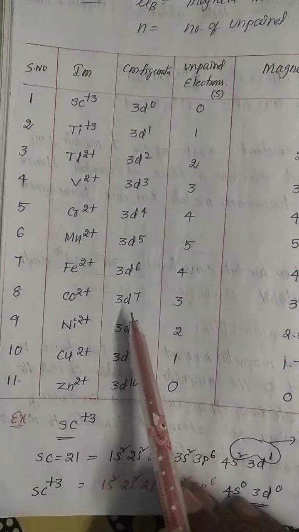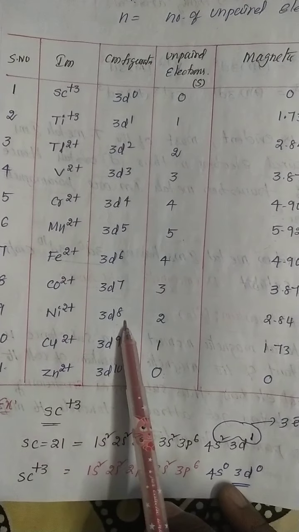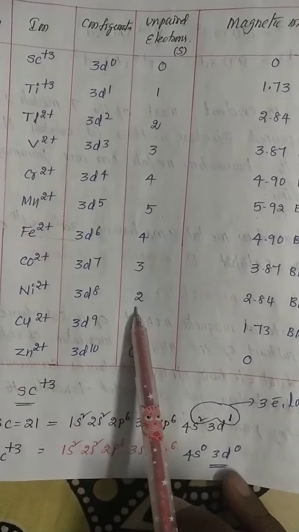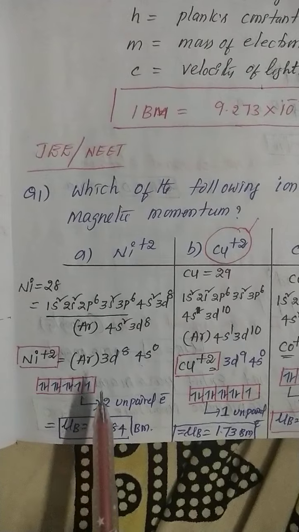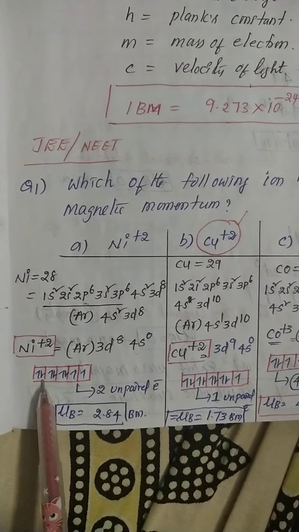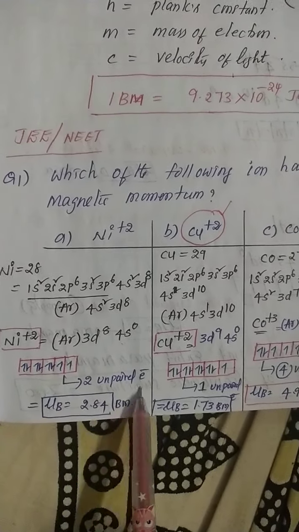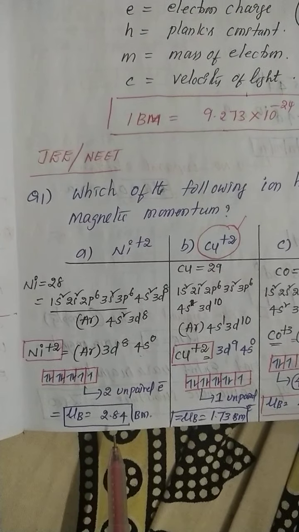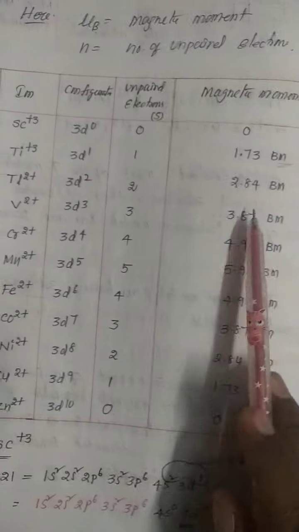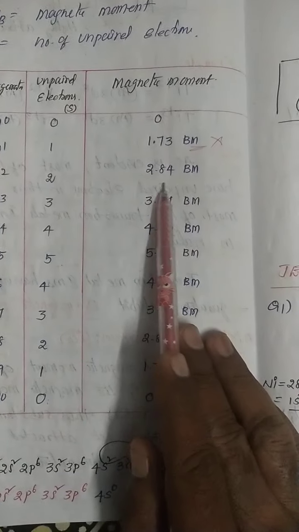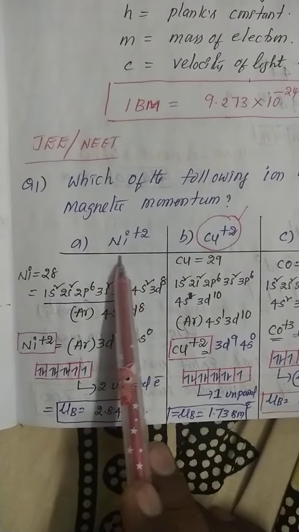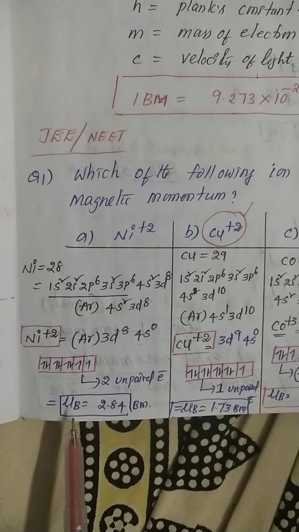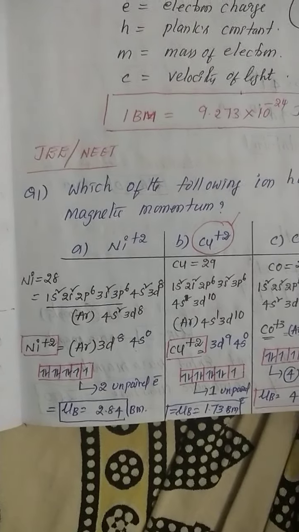But the 3d8 configuration means 8 electrons are already there. In the 3d8 configuration, how many unpaired electrons? 3d8 means 1, 2, 3, 4, 5, 6, 7, 8, so 2 unpaired electrons. What is the magnetic moment value for 2 unpaired electrons? 2.84. So, my dear students, nickel plus 2 has a magnetic moment value of 2.84.